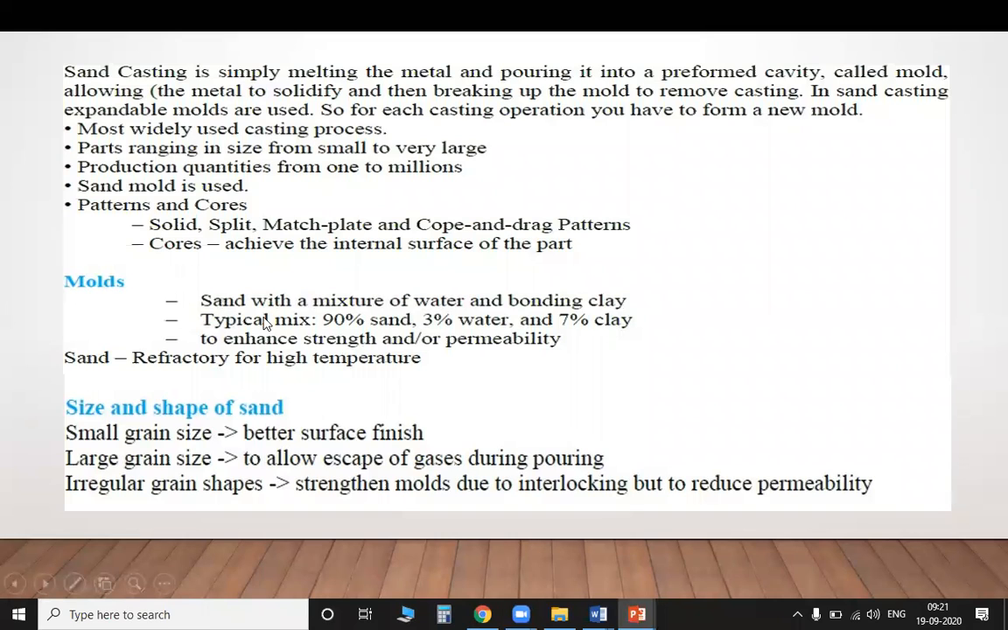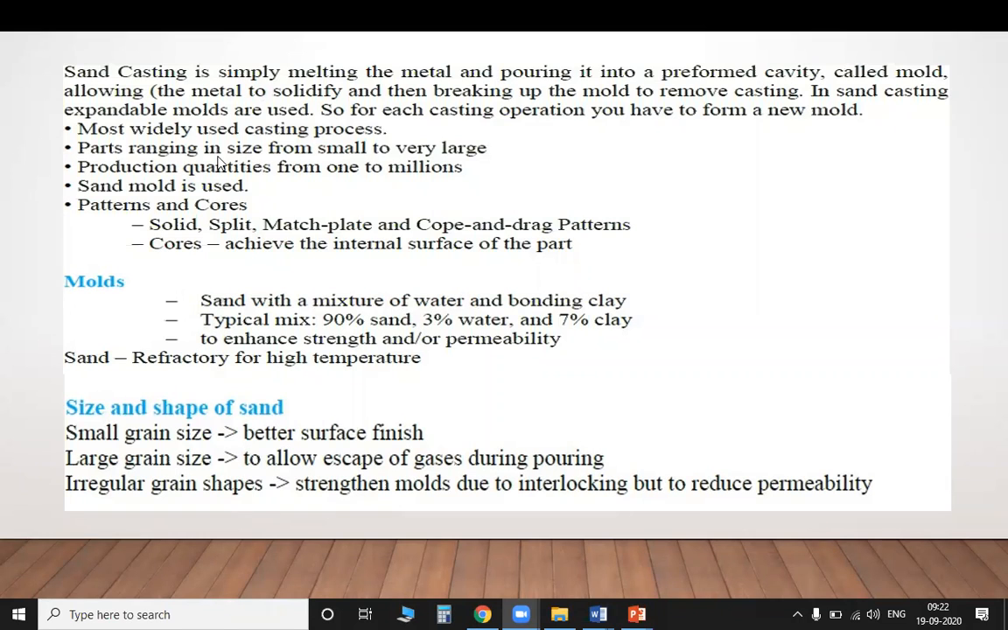So the next one. What is meant by sand casting? Sand casting is simply melting the metal and pouring it into a preformed cavity, which is made with the pattern and is called a mold, allowing the metal to solidify and then breaking up the mold to remove the casting. So after solidification, what will we do? We will break the total part, not the cope and drag. What you had poured, sand or any other thing over the pattern, is to be broken. After that, the mold is removed.